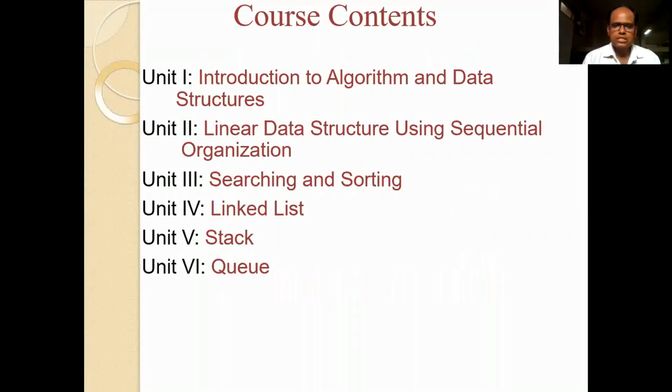So here are the course contents. Basically, Fundamentals of Data Structure includes 6 units. The first unit is based on the introduction of data structure and algorithm. The second unit is based on linear data structure using sequential organization. In the third unit, we will discuss various searching and sorting techniques. The fourth unit is based on linked list. Then we will study stack in unit number 5, and in the last unit we will discuss queue. So here is the overview of the course content.